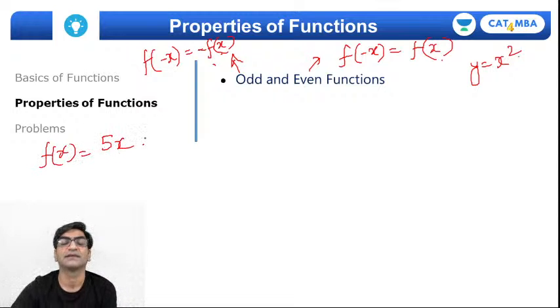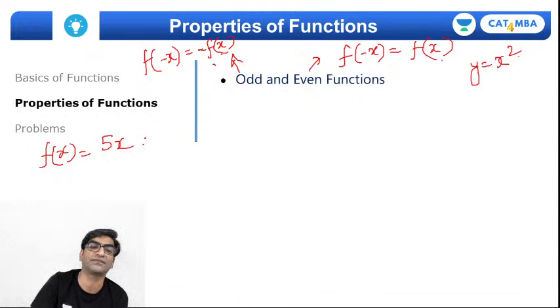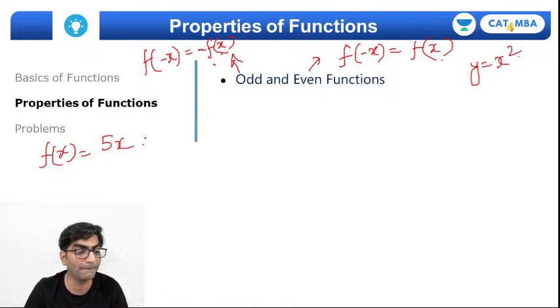But f(x) equal to 5x can be thought of as an odd function, because if I put x as 3, I get f(x) as 15, but if I put x as -3, I'll get f(x) as -15. That's negative of the original function value. That's called an odd function.